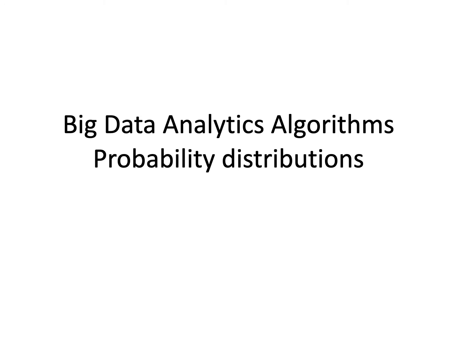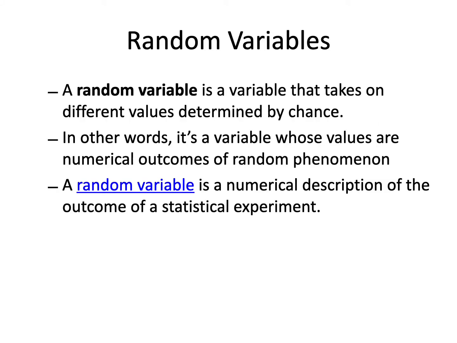In our earlier classes, we have discussed the different types of Big Data Analytics, and we started with descriptive analytics, where we discussed the basics of descriptive statistics, probability, random variables, and probability distributions. While talking about random variables, a random variable is a variable whose values are numerical outcomes of random phenomena, and we saw there are two types of random variables: discrete random variables and continuous random variables.